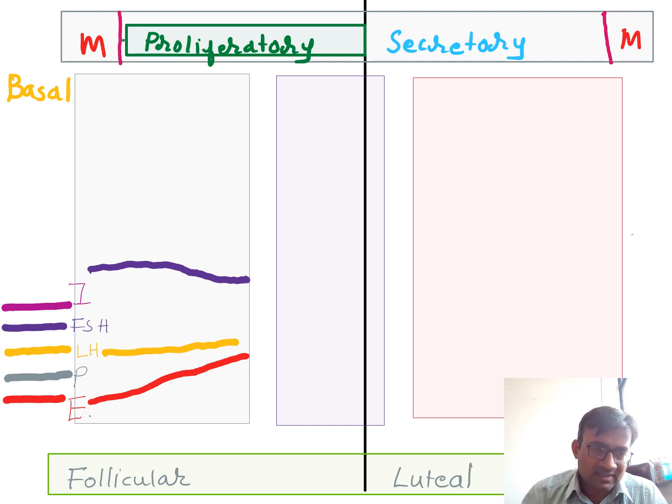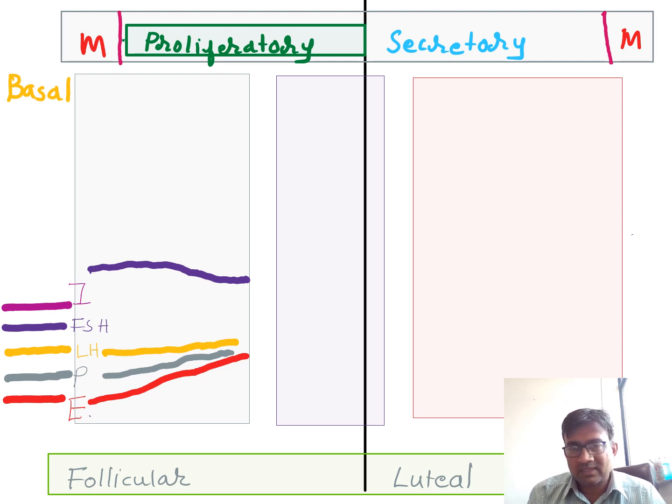See here, earlier estrogen level is less as well as progesterone level is less. As a result of that, there is no negative feedback mechanism, and as a result FSH level is more. Now what is this FSH doing? FSH will start stimulating the follicles, so estrogen as well as progesterone level will start increasing. That is why, if you see carefully, FSH level is coming down as a result of this negative feedback mechanism.